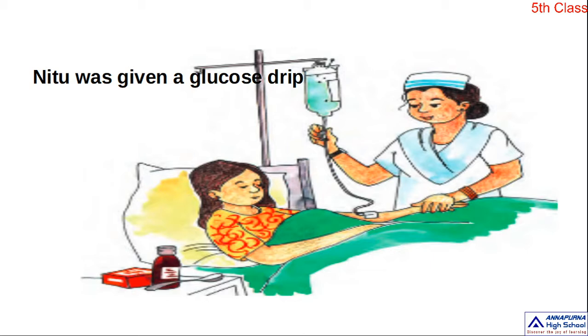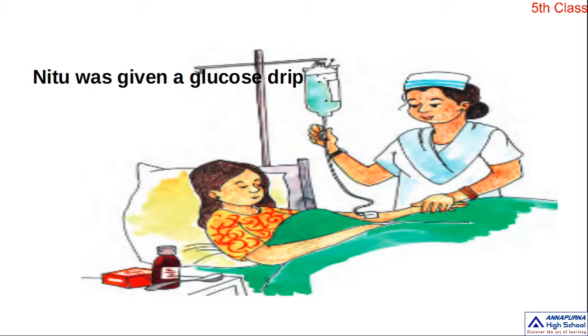So what was her confusion? That means, what was a glucose drip? She asked the doctor. The doctor replied and explained, your stomach is upset. Your body is not keeping any food and water and it has become very weak. So the glucose drip will give you some strength quickly even without eating.